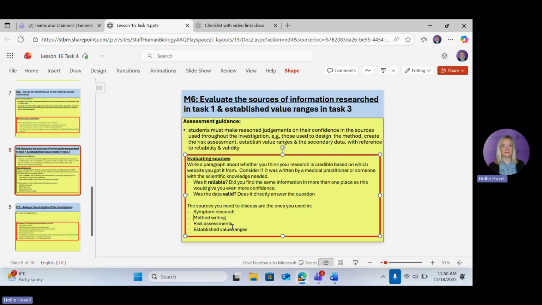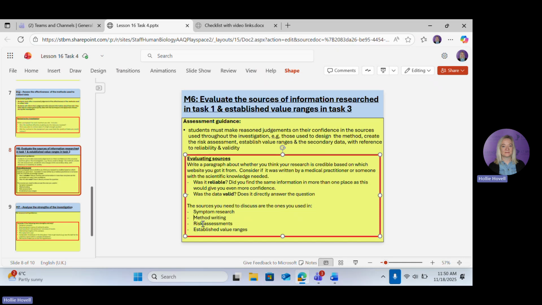The risk assessments, you reference those hopefully from CLEAPSS, from those student safety sheets. So we are confident that they are valid and reliable because we used the relevant sheet for our experiment, so it's valid. And we trust that CLEAPSS is reliable. They will have researched in more than one place on our behalf to make sure that it was reliable.